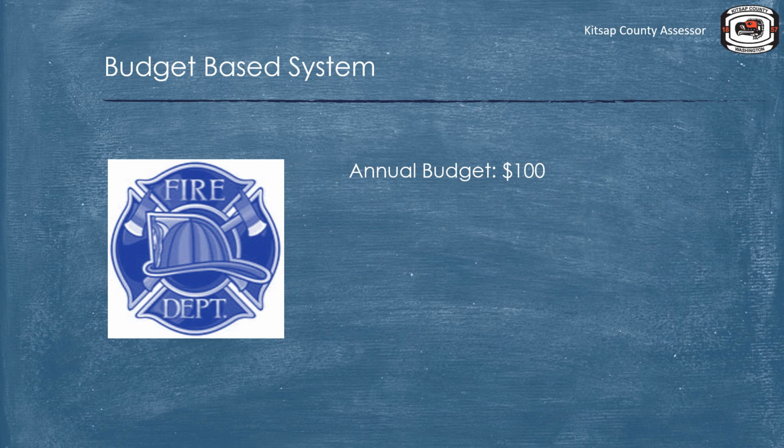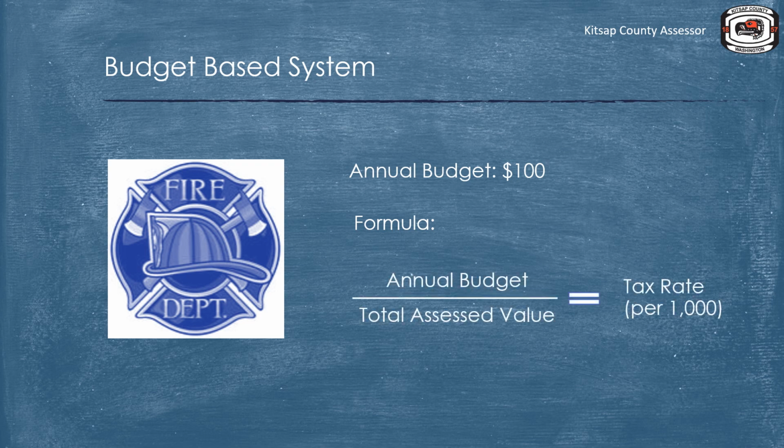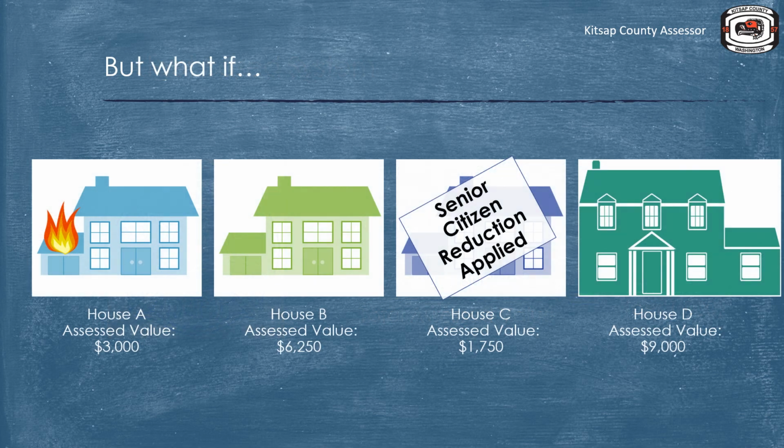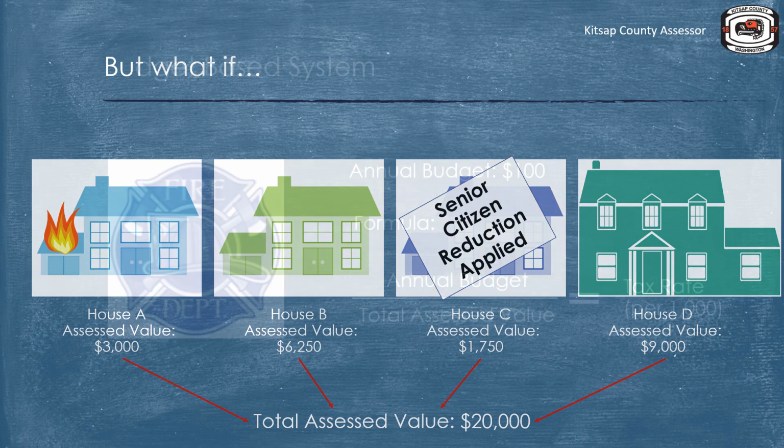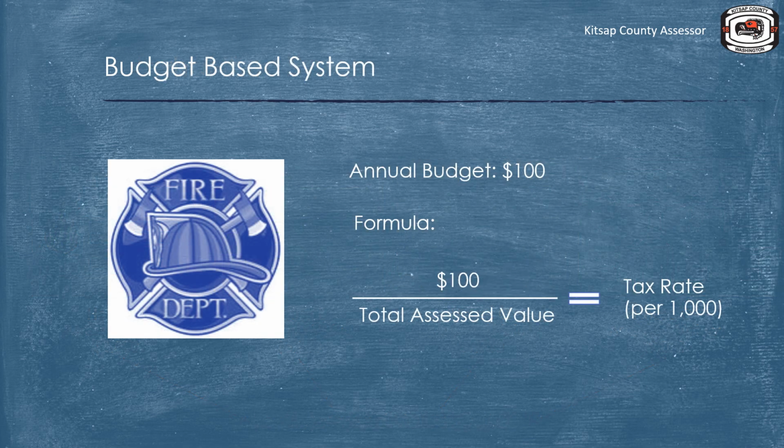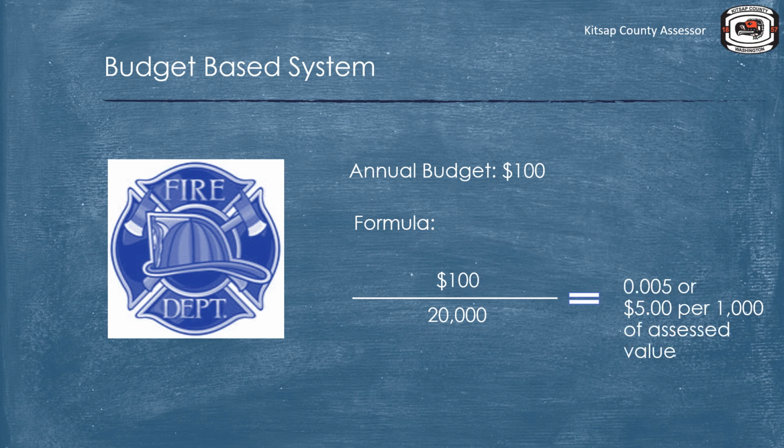With a budget-based system, the annual budget of the taxing district is a key component to figuring out the tax rate. Our formula for determining the tax rate is to take the annual taxing district's budget and divide it by the total assessed value of the taxing district. In our more real-world scenario of Pleasantville, we can see that the total assessed value is $20,000. So let's do the calculation. The fire district's budget is still $100, and the total assessed value is $20,000. This results in a tax rate of 0.005, or $5 per thousand of assessed value.